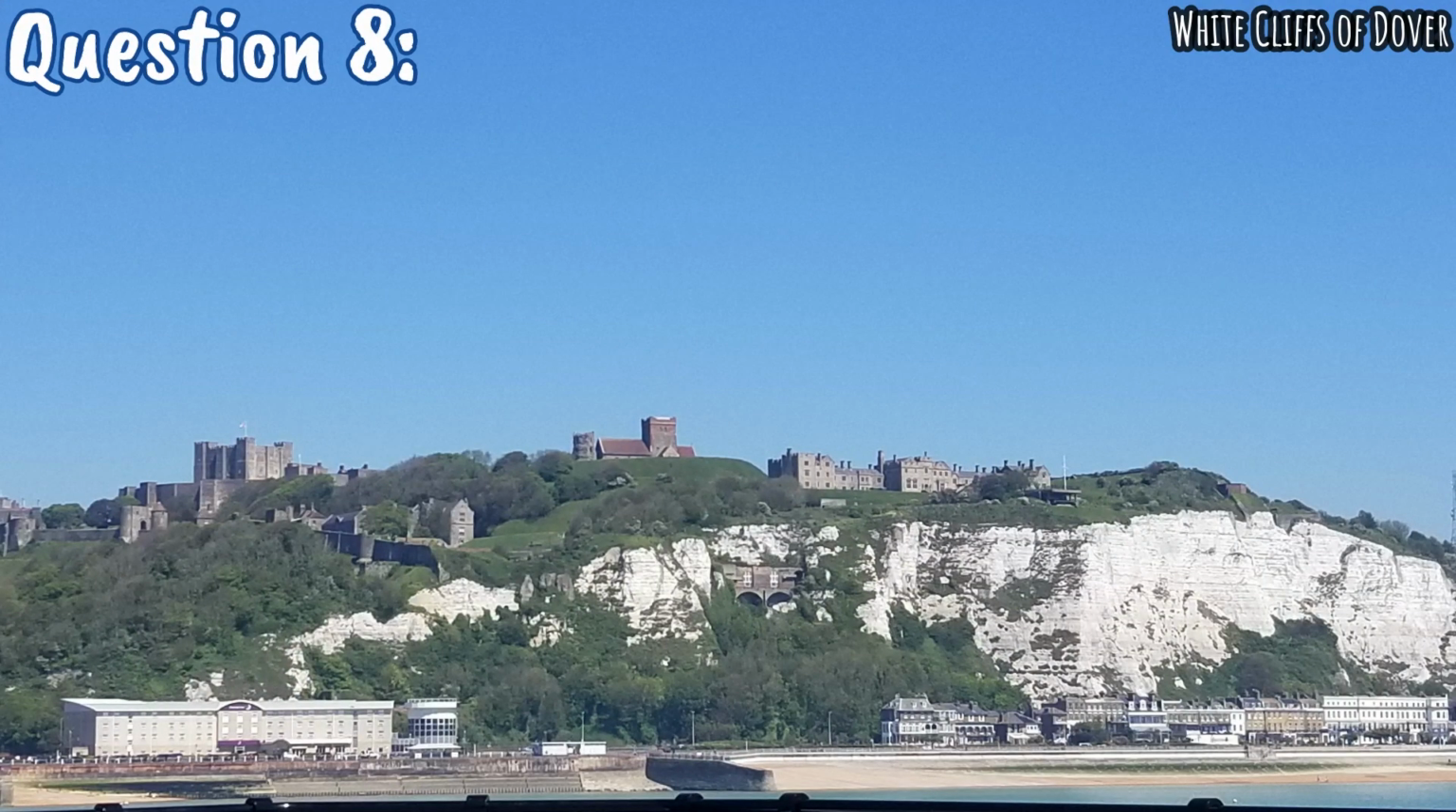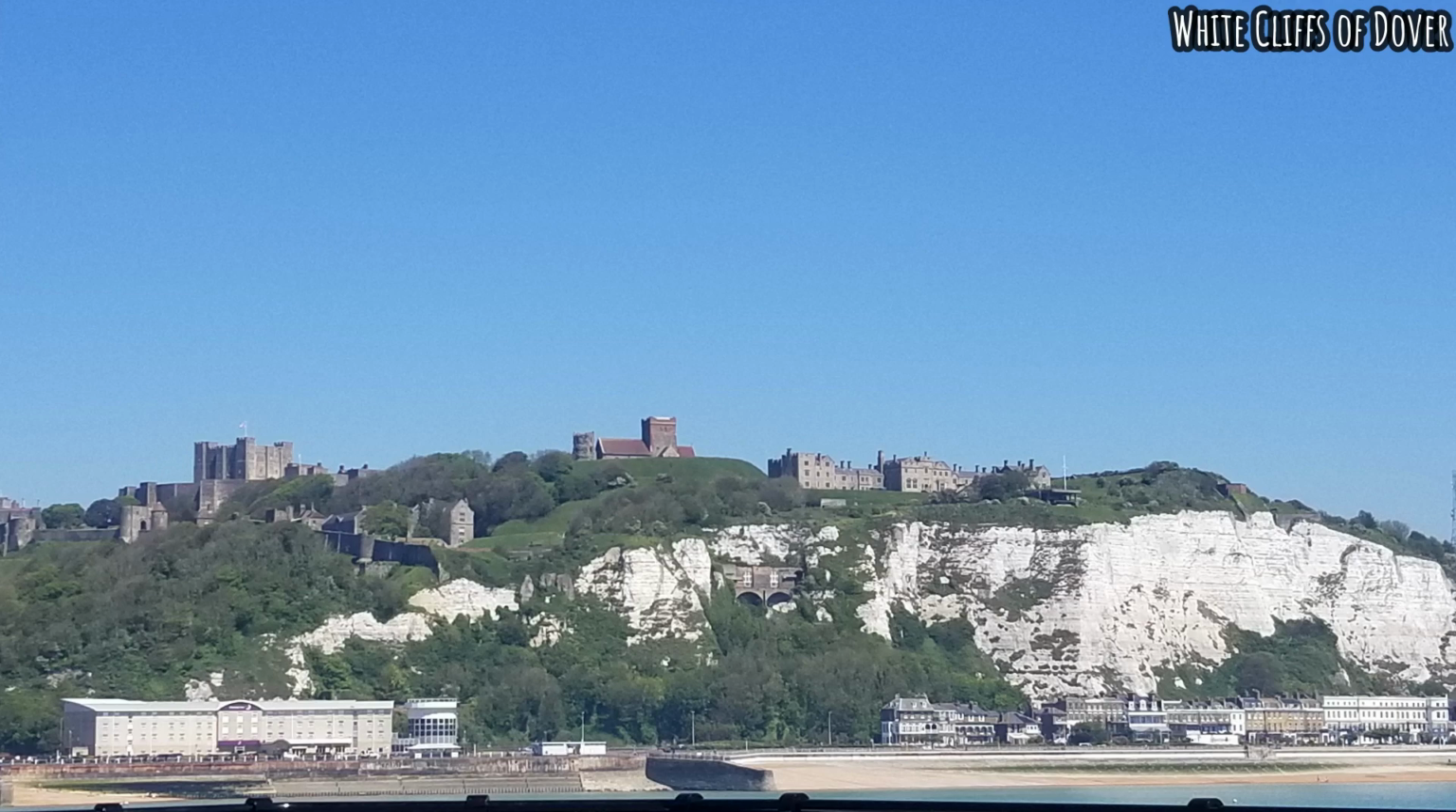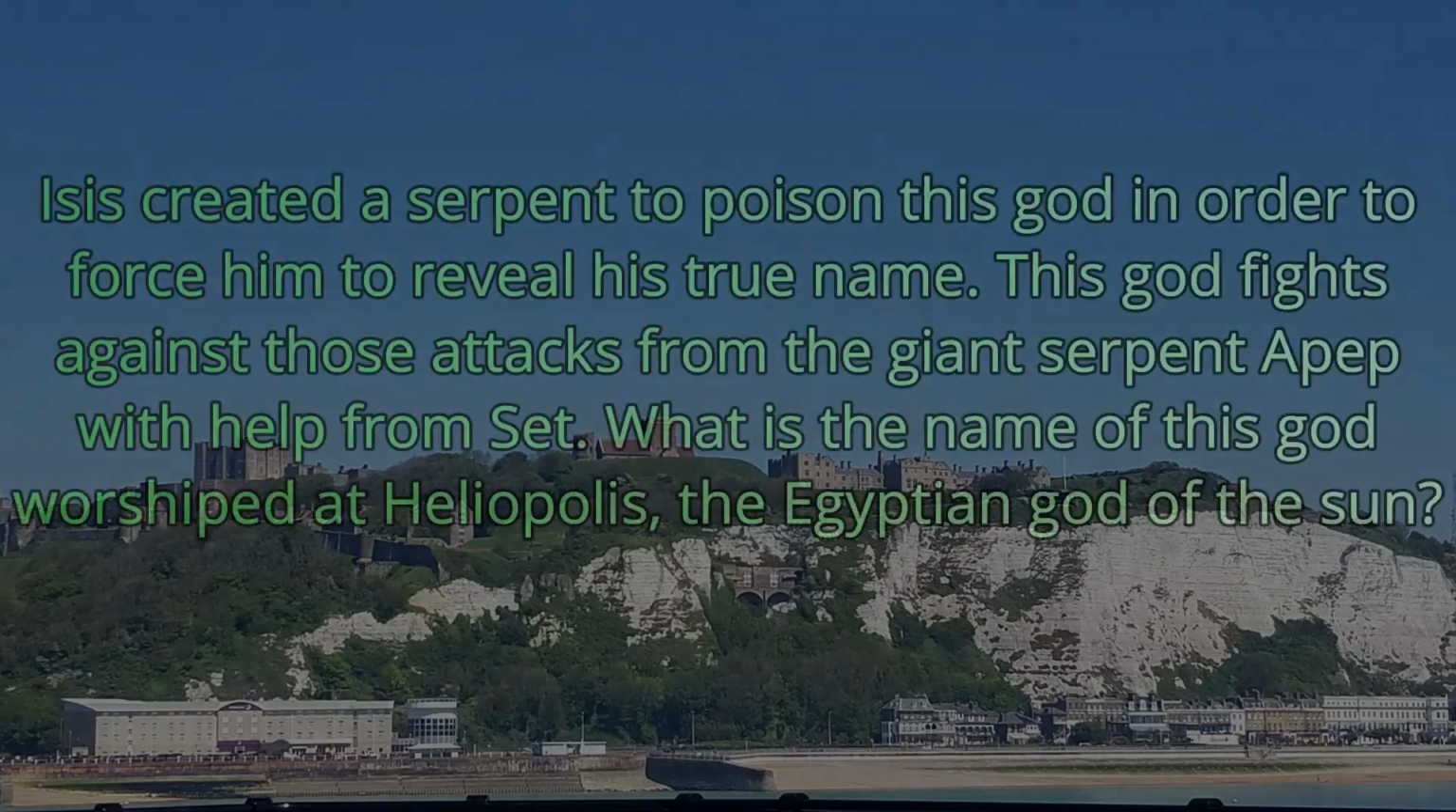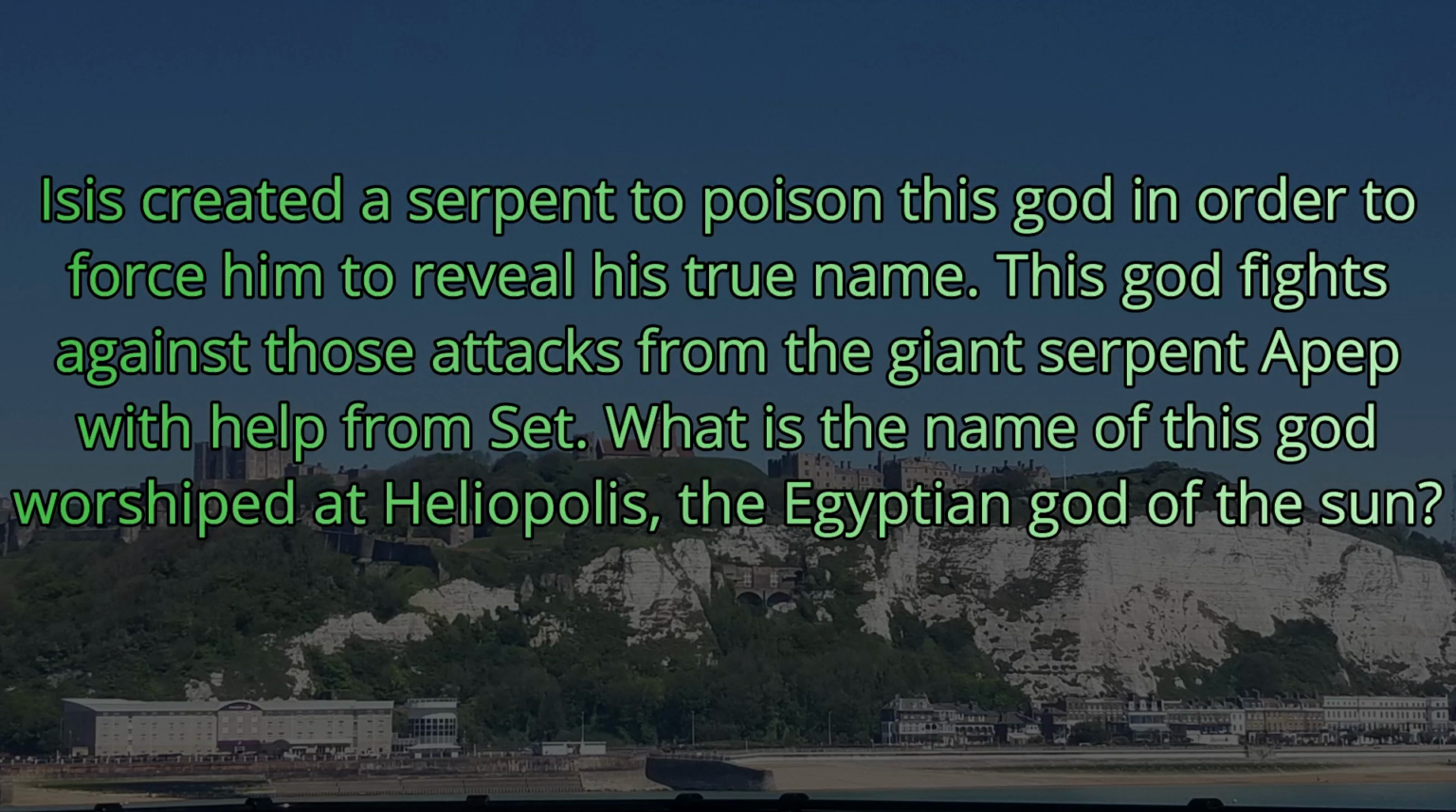Question number 8. Isis created a serpent to poison this god in order to force him to reveal his true name. This god fights against those attacks from the giant serpent Apep with help from Set. What is the name of this god worshipped at Heliopolis, the Egyptian god of the sun? The Egyptian sun god is Ra.